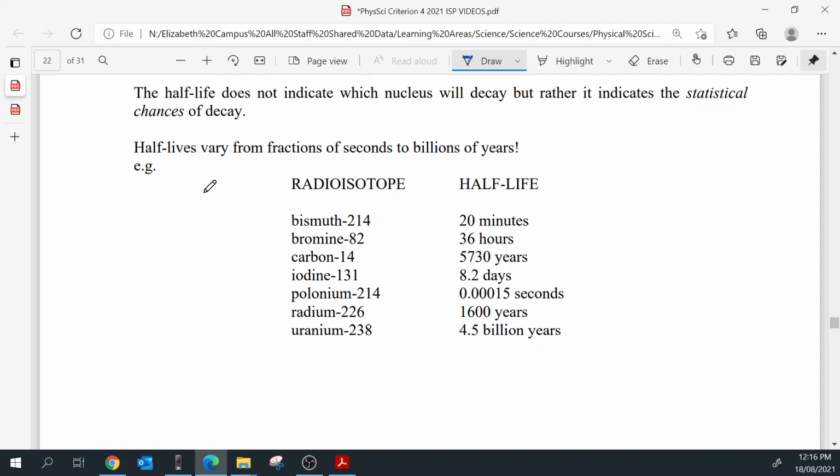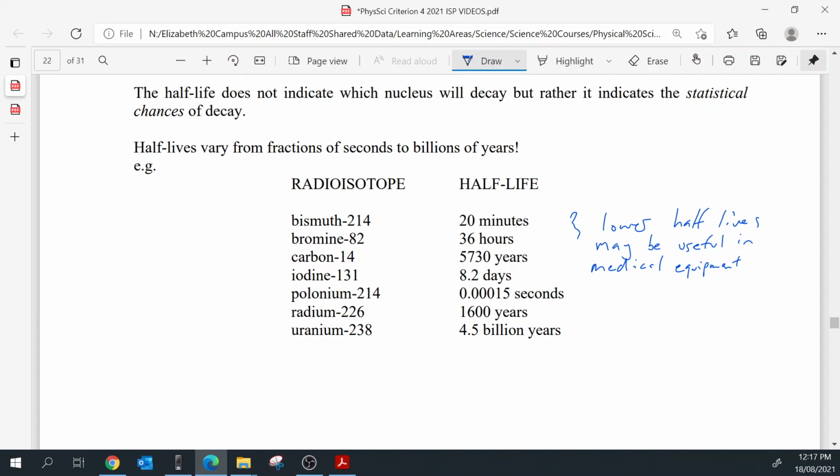Something like bismuth or bromine, with lower half-lives, may be useful in medical equipment. If you're making someone ingest it, you don't want it to be staying in their body forever.